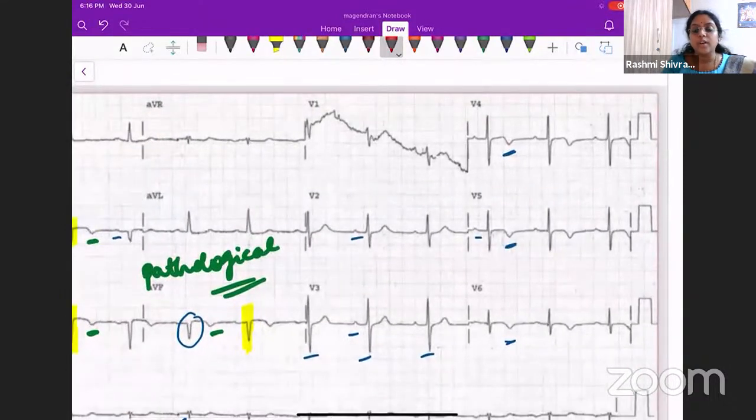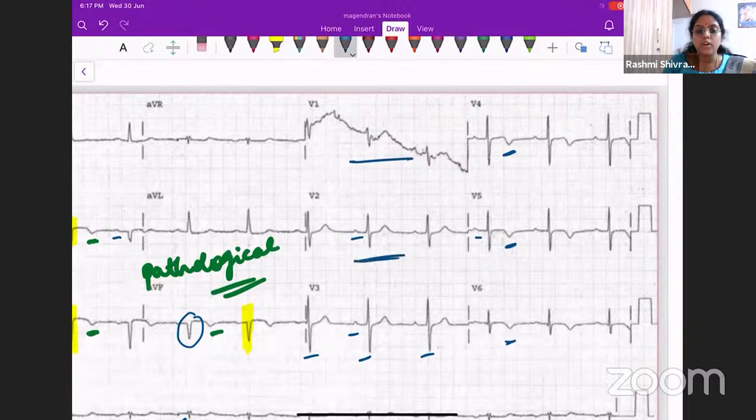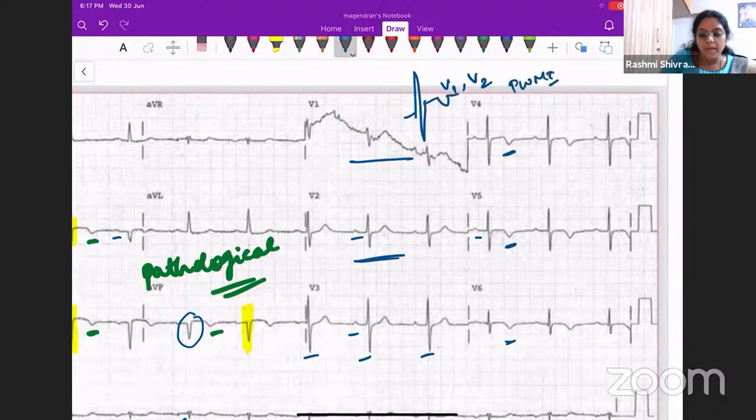Then, coming on to the question of whether this patient is having a posterior wall MI or not. For posterior wall MI, where will you look at the ECG? You basically need to look at the lead V1 and lead V2. What happens is, in posterior wall MI, the patient will have very tall QRS complexes in lead V1 and V2, and we will also have a T wave inversion. So that is what will happen in a posterior wall MI.